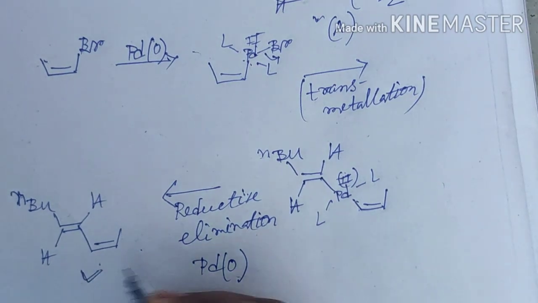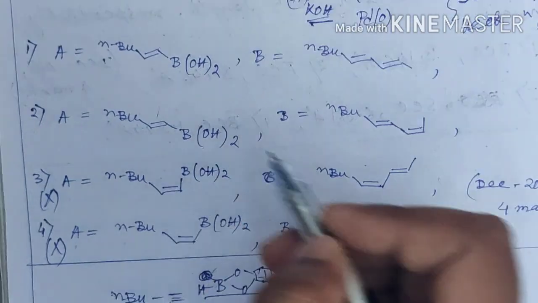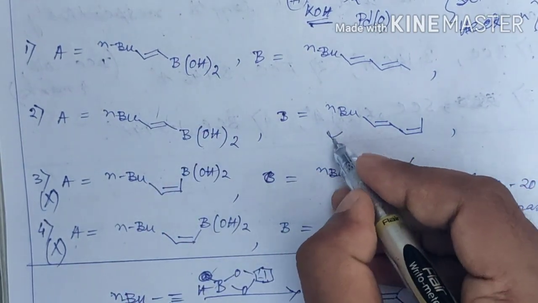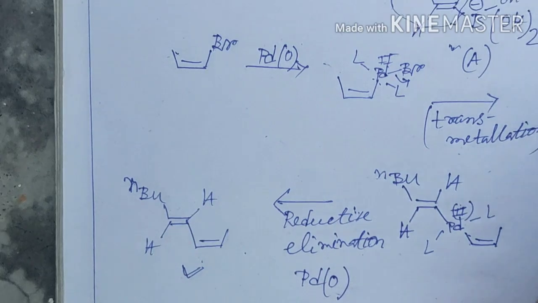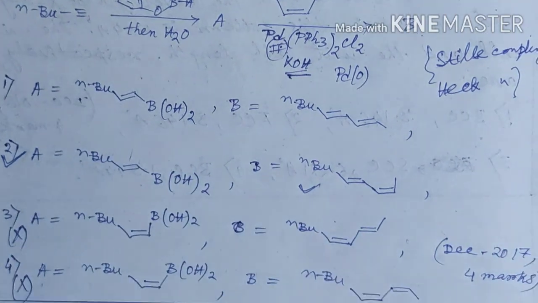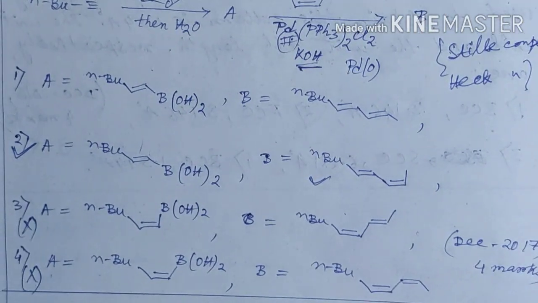will look like this. So we can say for the first product these two are correct, but for the second product this is the correct one, as we can see from the structure. So we can say that option number 2 is the correct answer. Is it okay? Next, go to the second question.